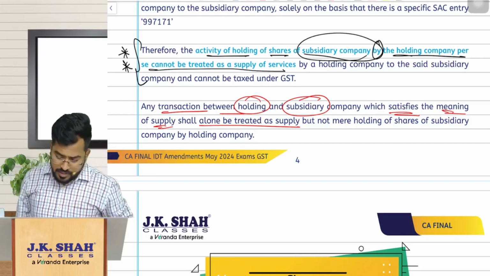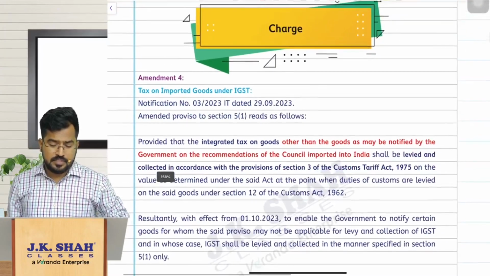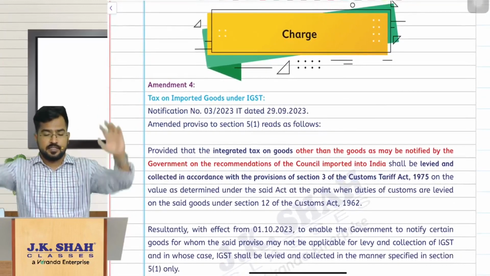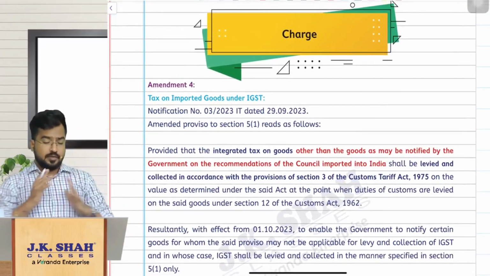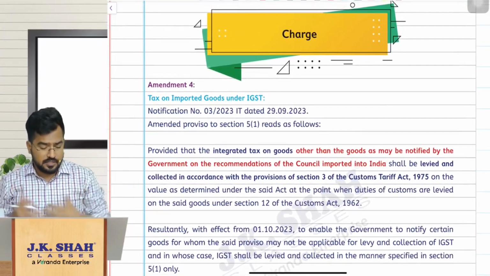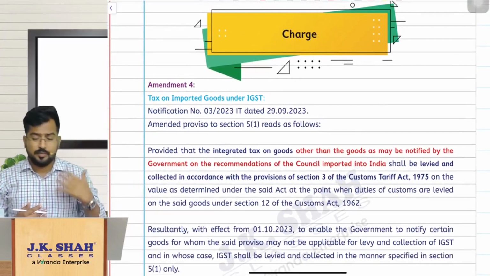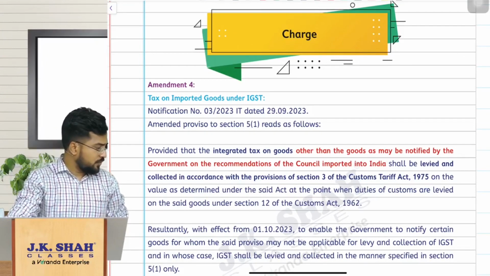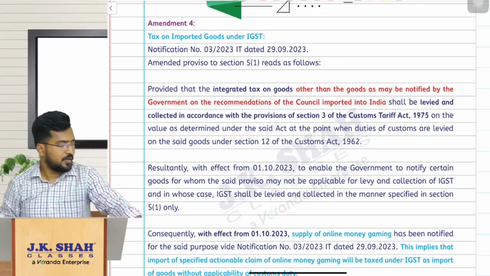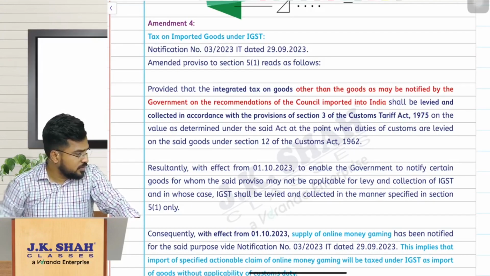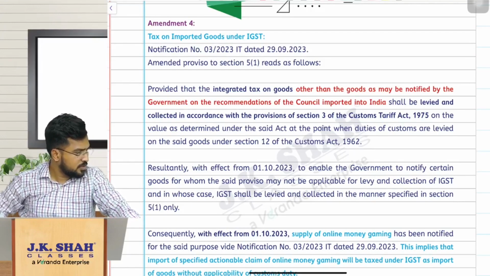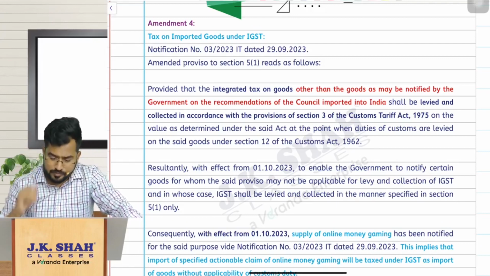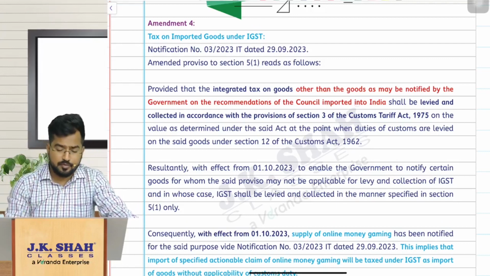So let us move on to the next chapter, charge, right? In this chapter, what are the amendments we are going to see? First, let us go with the amendment. So amendment number 4. Now coming to the next amendment, amendment number 4.